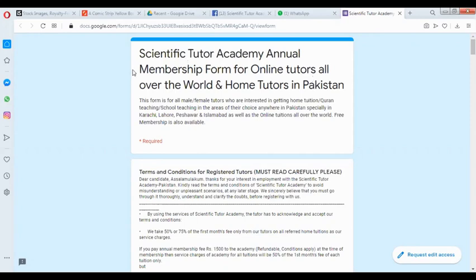Quickly reading out for you. Scientific Tutor Academy annual membership form for online tutors all over the world and home tutors in Pakistan. This form is not only for home tutors but also for online tutors all over Pakistan and all over the world, specifically for those regions in which online tuitions are very common. For all major and minor cities of Pakistan, the tutors can get registered. I have mentioned some of the cities like Karachi, Lahore, Peshawar, and Islamabad, but you can get registered wherever you live, no problem at all.